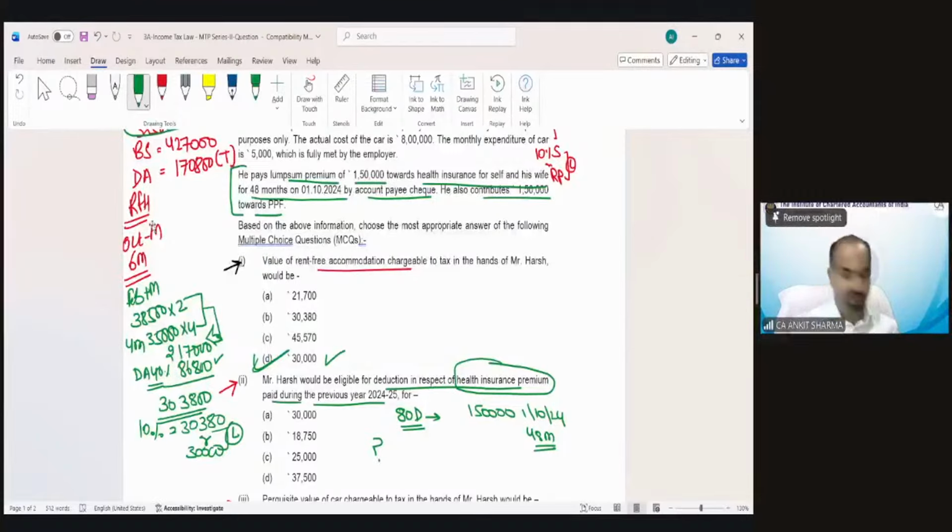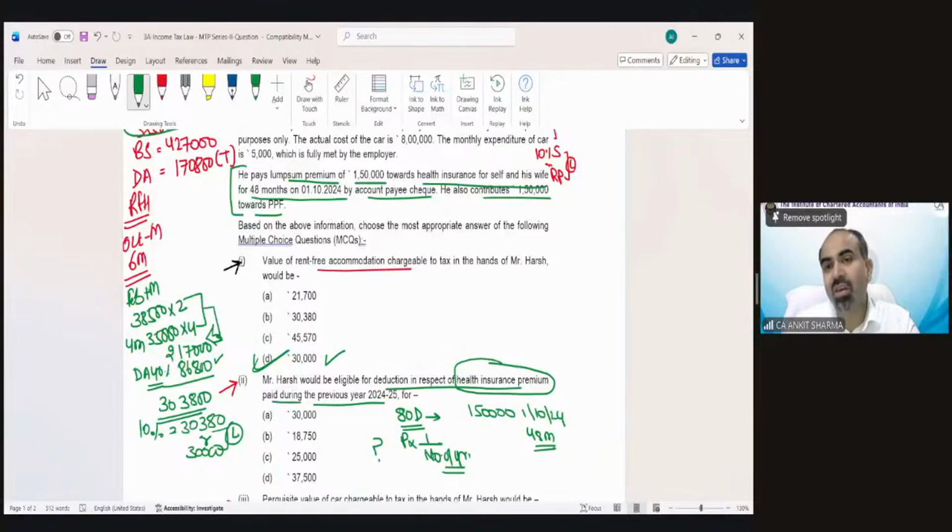Khushi is saying, very good: premium paid multiplied by 1 divided by the number of previous years for which premium was paid. Absolutely right, Khushi. Exactly, that is the formula. The formula says the premium amount multiplied by 1 upon the number of years for which the premium is in force.